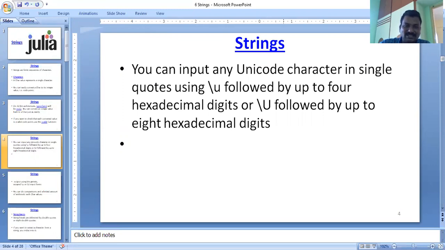This is one type of representation, so you can input any Unicode character.